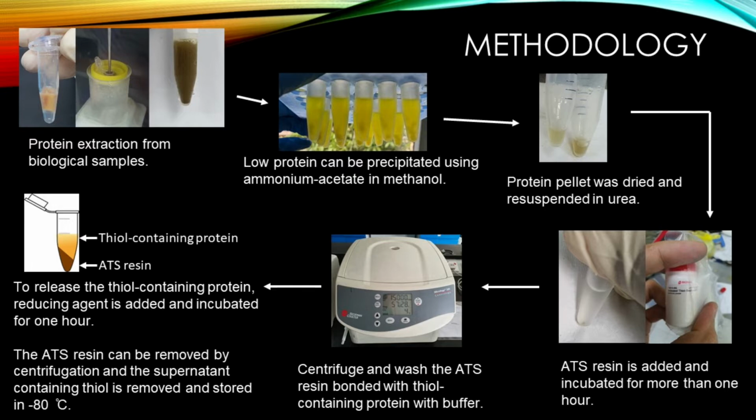ATS resin can be added and incubated for an hour to capture the protein thiol. After that, the ATS resin is washed several times using buffered solution. To release the thiol-containing protein, reducing agent is added and incubated for an hour. The ATS resin can be removed by centrifugation, and the supernatant containing thiol is removed and stored in minus 80 degrees Celsius for further analysis.